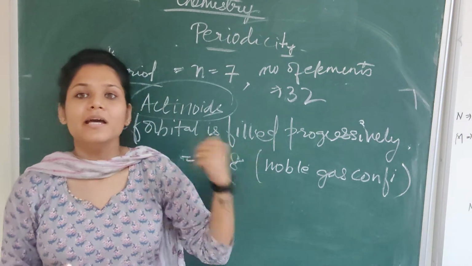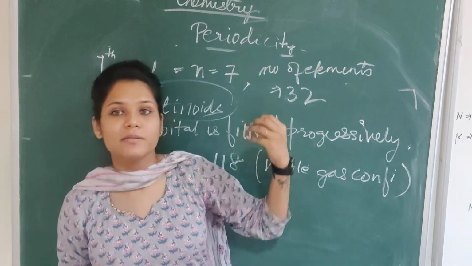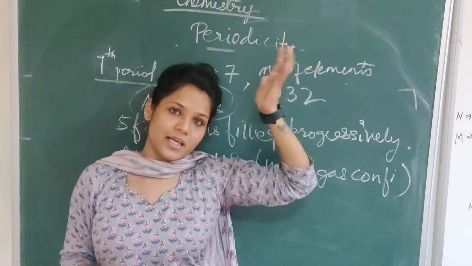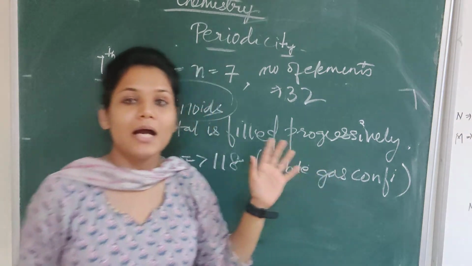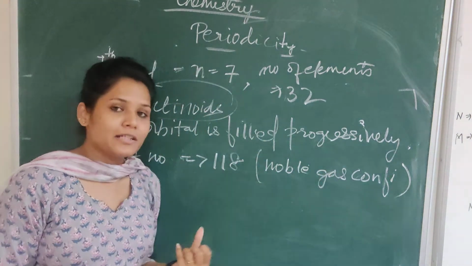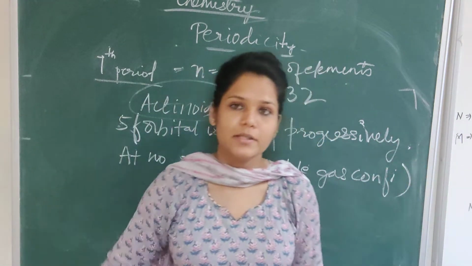So that is why their properties were very much similar to each other, but they were not similar to what we have seen upwards, like in S block, P block, D block. It was very much different from that, lanthanoid, actinoid. So that is why they are kept in a different column just to avoid the disturbance.